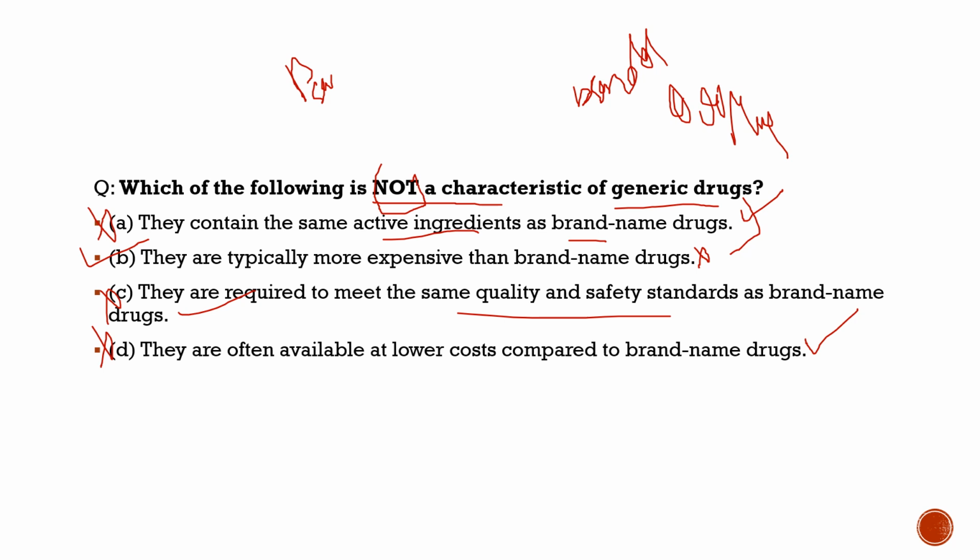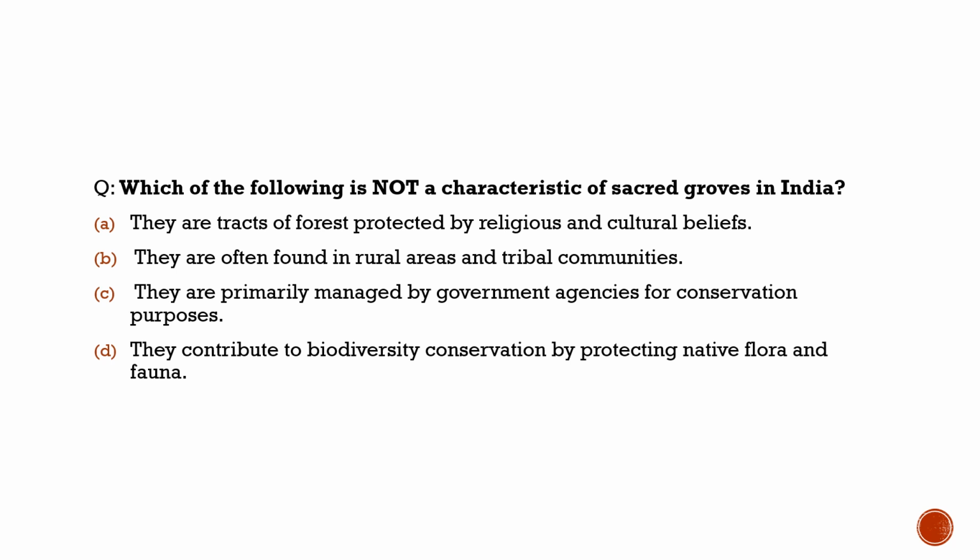So with this, I hope you understood the various issues discussed in the newspaper with respect to current generic drugs, and what generic drugs are all about. Now with this, let's move to another question and try to solve it. Here the question is about sacred groves. Why had we brought this question?